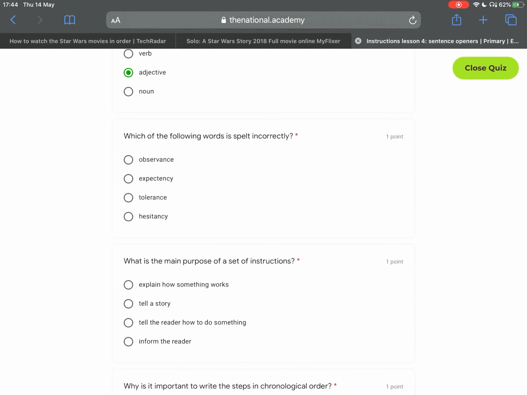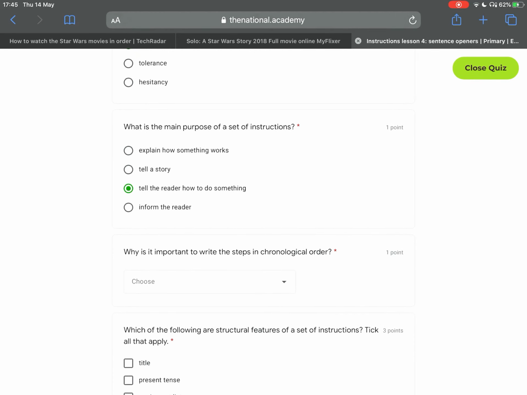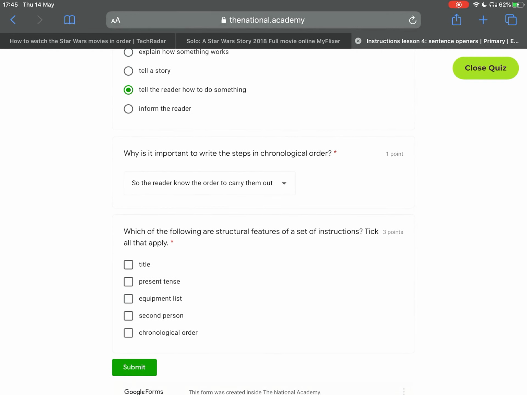Which of the following words is spelled incorrectly? That would be expectancy. What is the main purpose of a set of instructions? That's to tell the reader how to do something. Why is it important to write the steps in chronological order? So that the reader knows the order to carry them out. Which of the following are structural features of a set of instructions? Tick all that apply. They are title, equipment list, and chronological order.